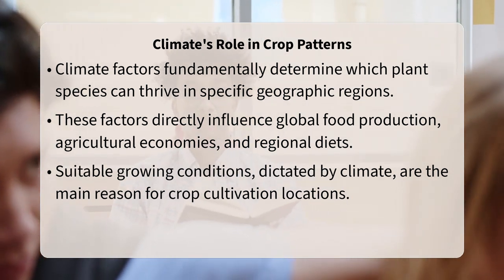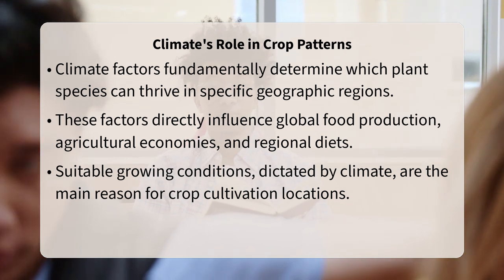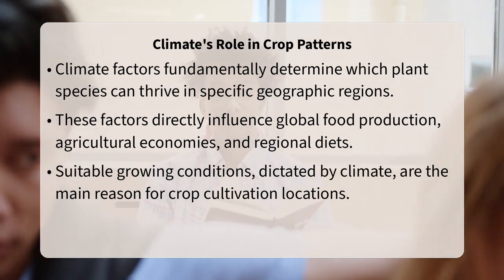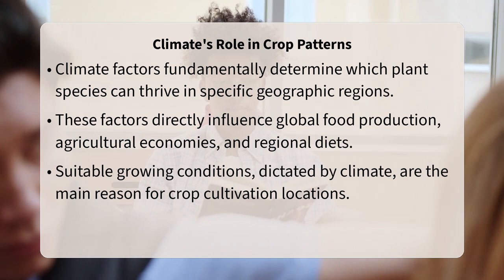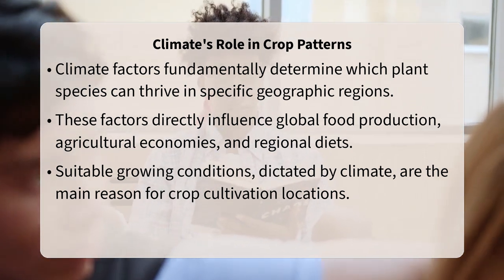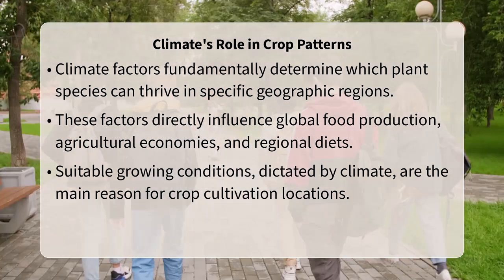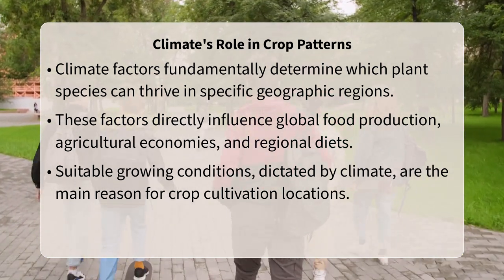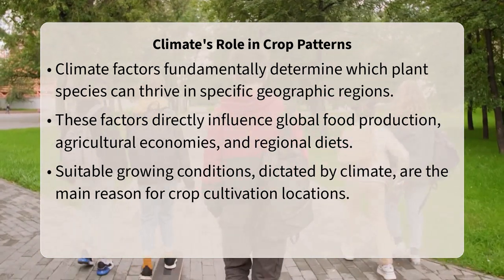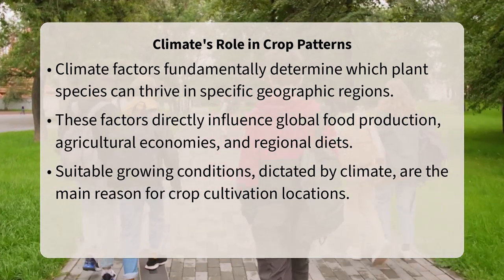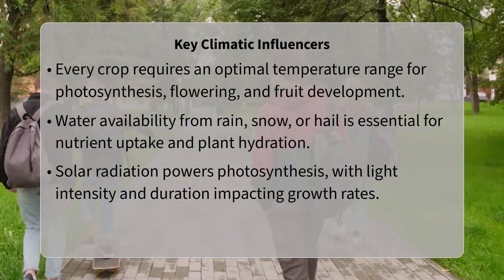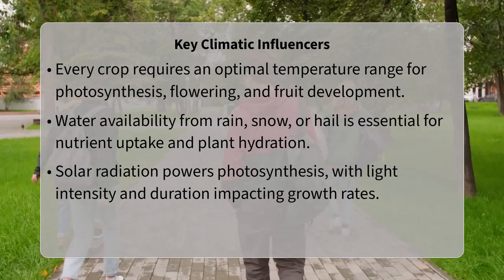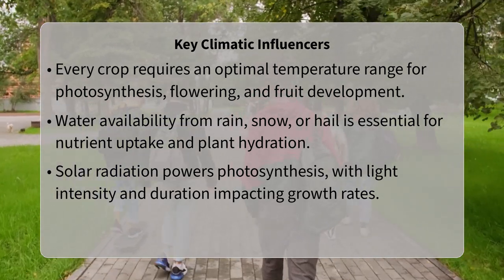The core mechanism behind this influence lies in a plant's specific physiological requirements for growth, development, and reproduction, which are intimately tied to local climatic conditions. Temperature is paramount, as every crop has an optimal range for photosynthesis, flowering, and fruiting. Too hot or too cold, and plant metabolic processes can slow or cease, leading to stunted growth or crop failure.